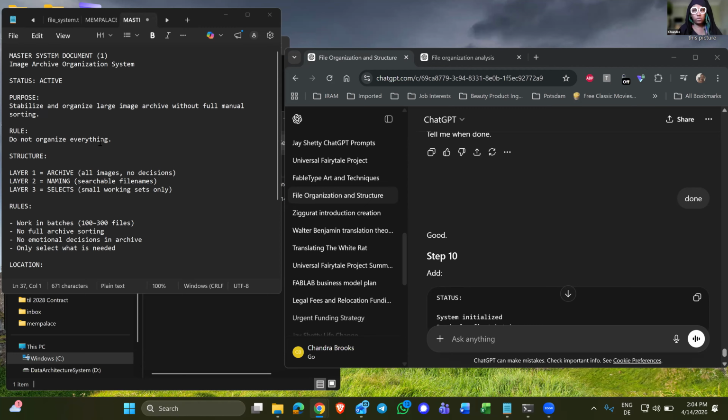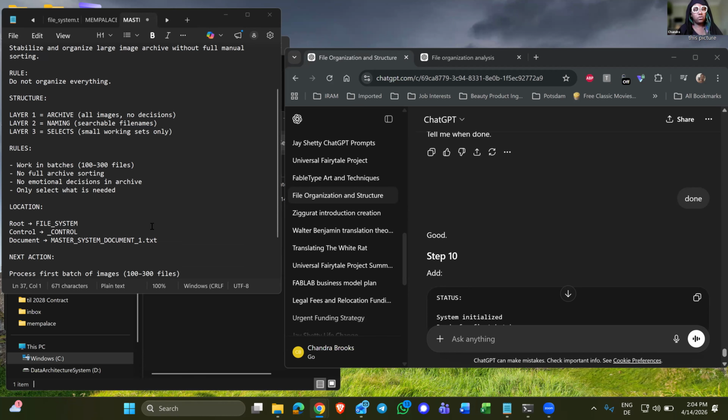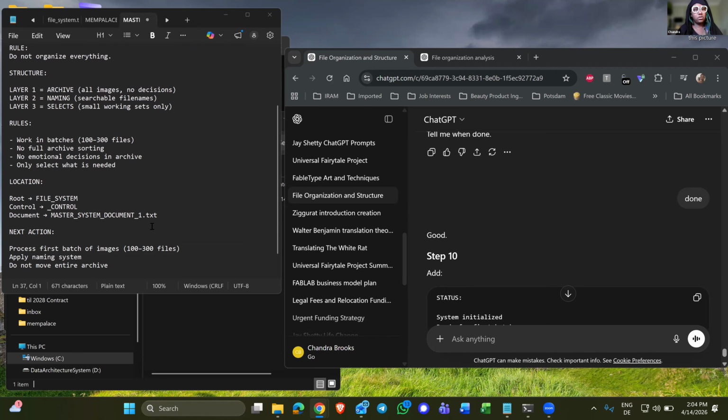Rule, do not organize everything. Structure, layer 1, archive all images, no decisions. Layer 2, naming, searchable file names. Layer 3, selects, small working sets only. Rules, work in batches, 100 to 300 files, no full archive sorting, no emotional decisions in archive. Only select what is needed.